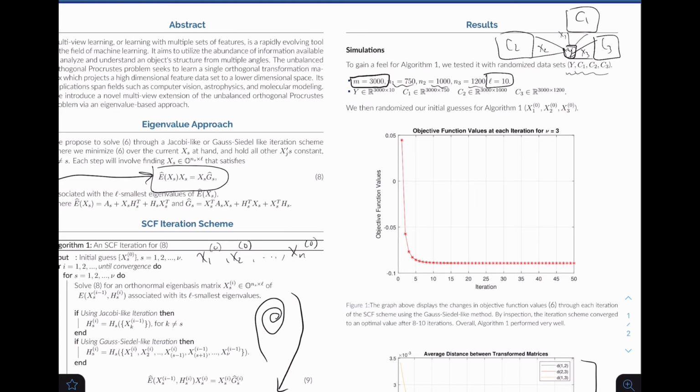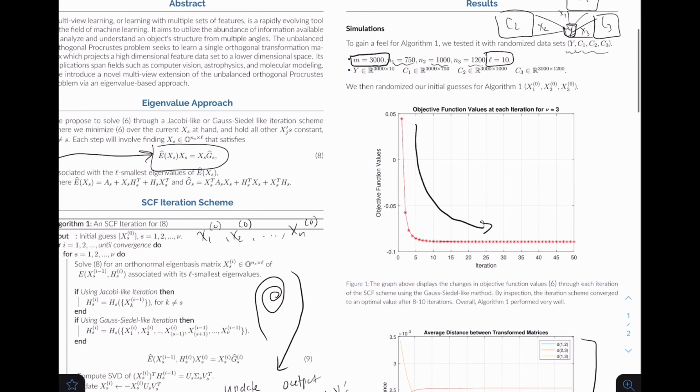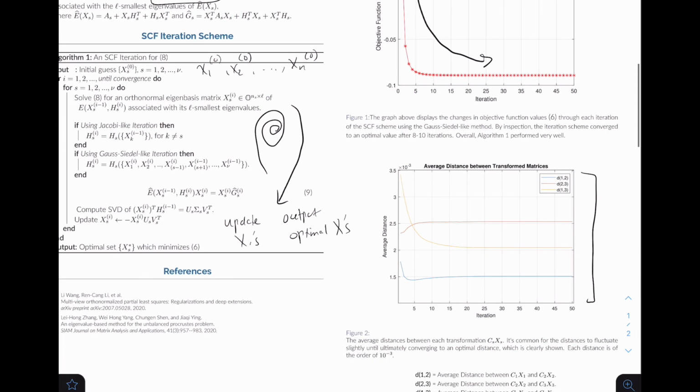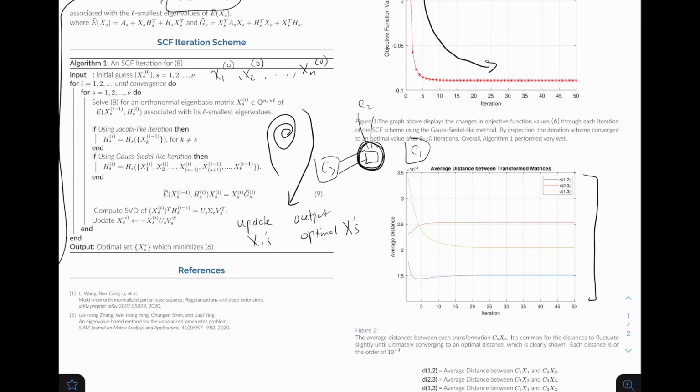What this iteration scheme tries to do is minimize that objective function every step. And based off of our graph here, that's exactly what it does. So we know at the very least our algorithm is working well. On top of that, we also want to make sure that our transformations get very close to each other. We want them all to be in the same ballpark. Over time, we take the average distances between each of the transformations, and it's about 10 to the negative 3, which is very, very small. So we know that our algorithm is working. We know that the transformations are right next to each other.